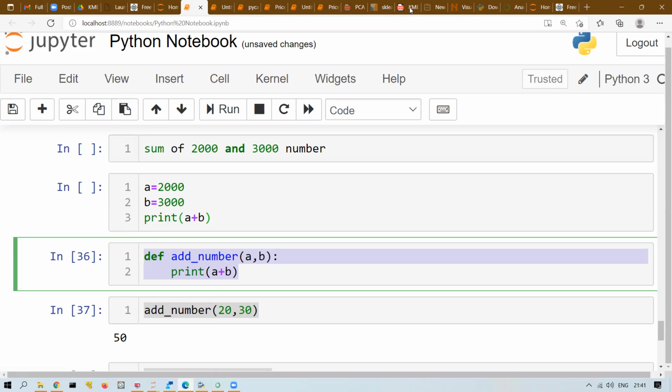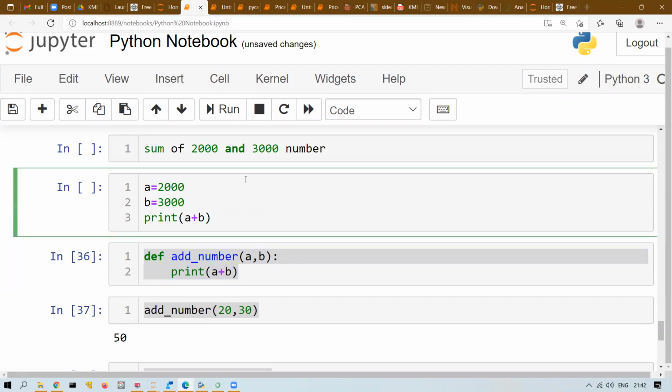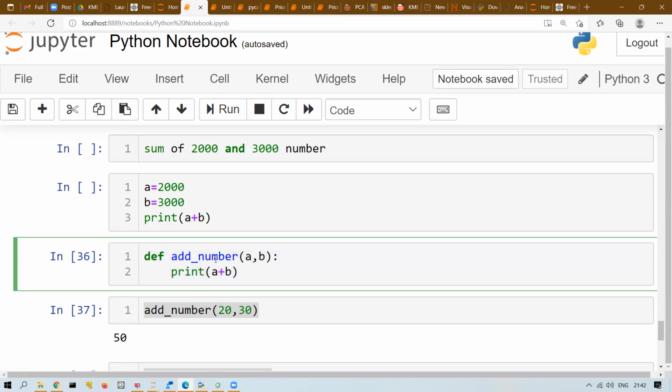Is it clear? If you want to return a value from add number, should we specify the data type, or is it not needed? No, in Python, no need to specify data type. It is dynamically typed, so the data type of the variable is decided by the interpreter. As a user, you need not define anything.